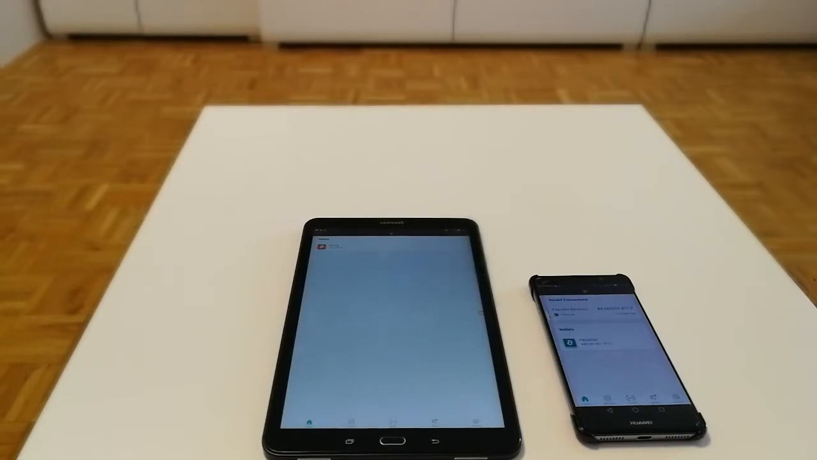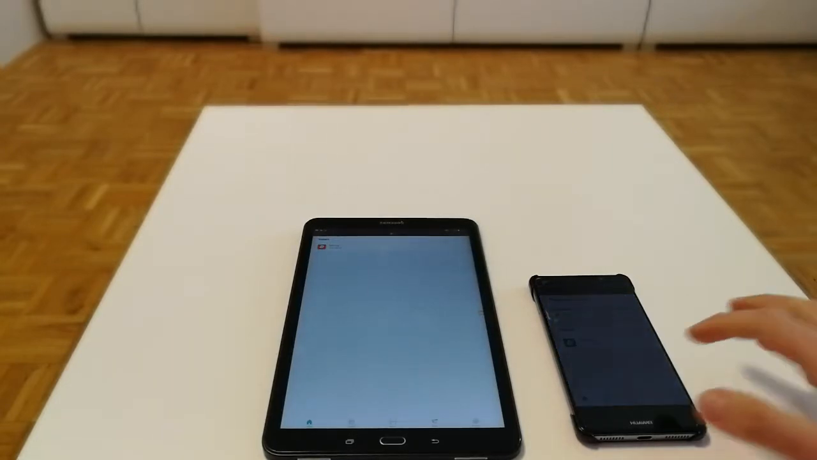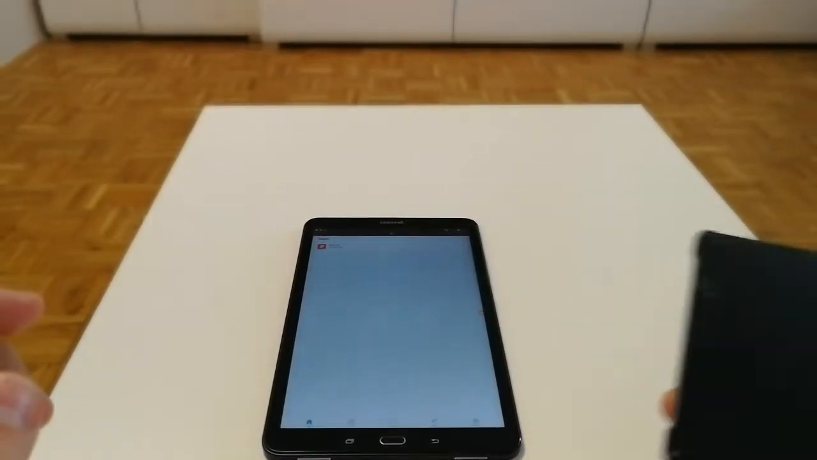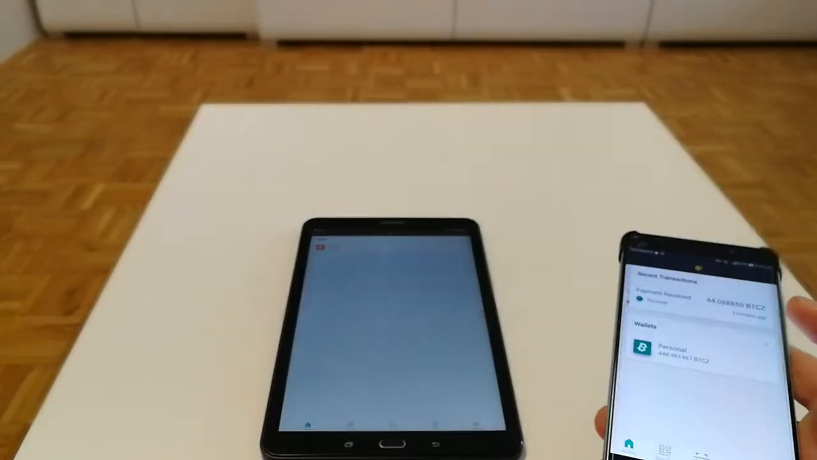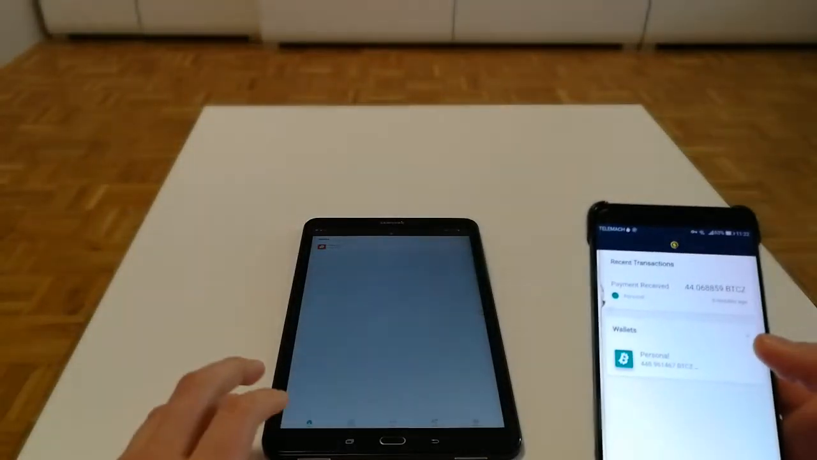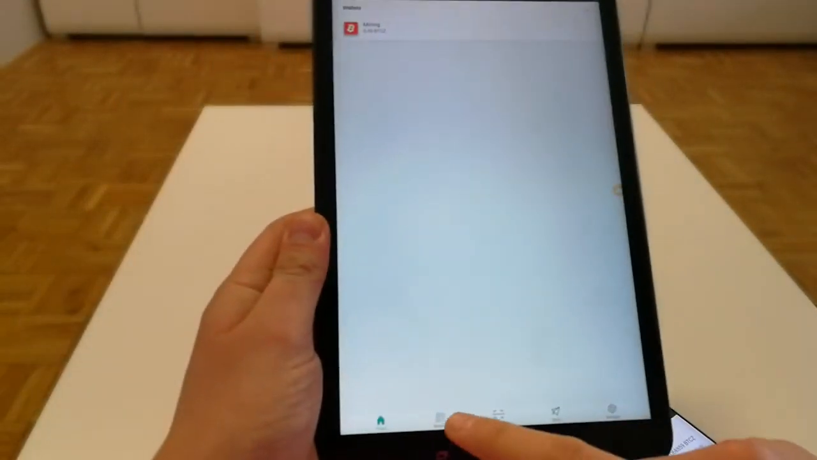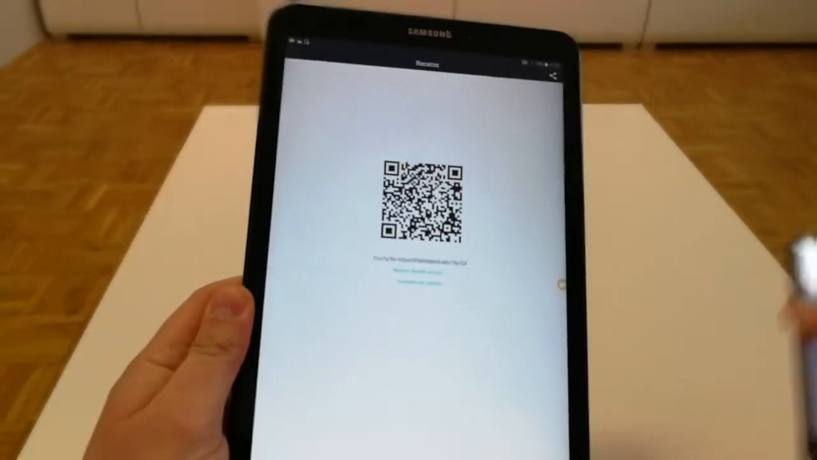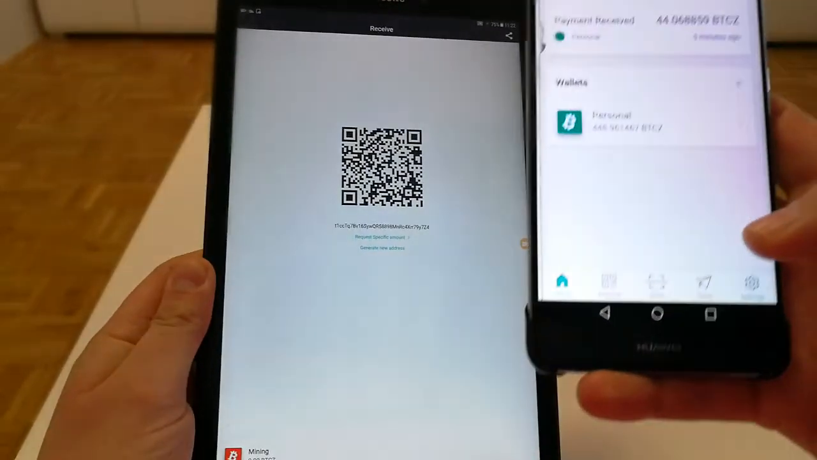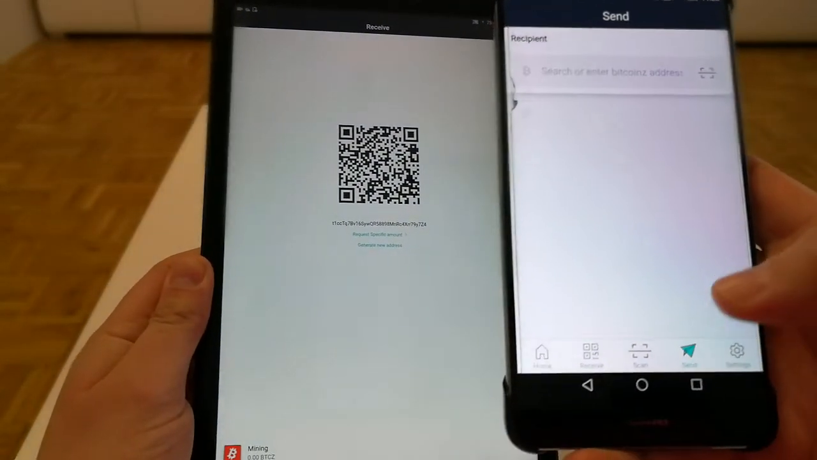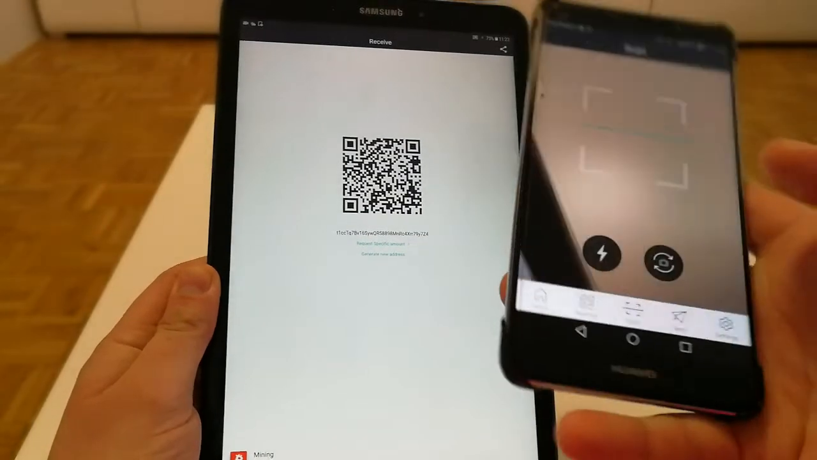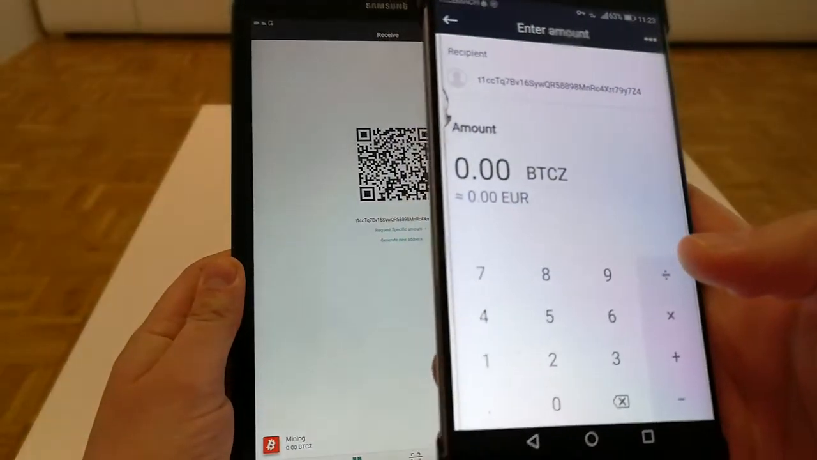I'm going to send BitcoinZ now from my personal phone to my tablet PC. So let's put it to the test. First of all, you need to click, just a second so you'll see better. Okay, let's click receive. On my phone, let's click send. Let's scan the code. Okay, we have the address.